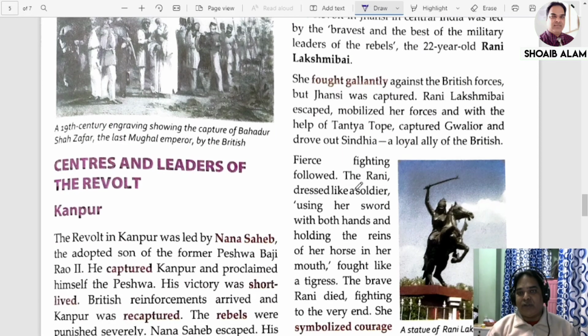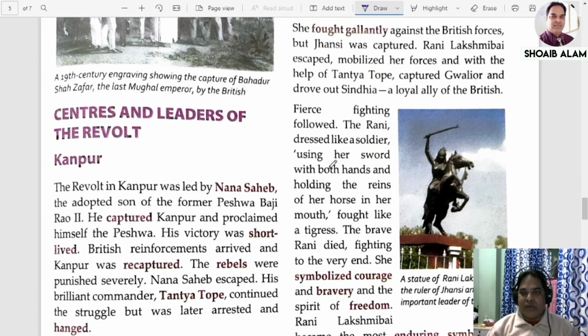At that time, many of the Indian rulers were very loyal to the English. They did not take part in the revolt, but supported the British. Fierce fighting followed. Here is a description of Rani: dressed like a soldier, using her sword with both hands and holding the reins of her horse in her mouth, she fought like a tigress.